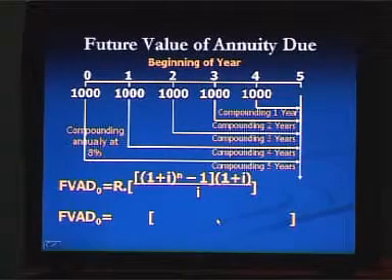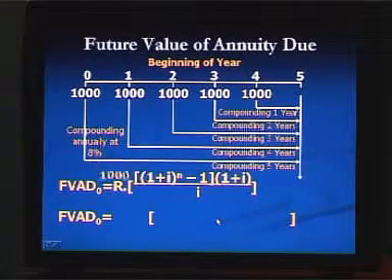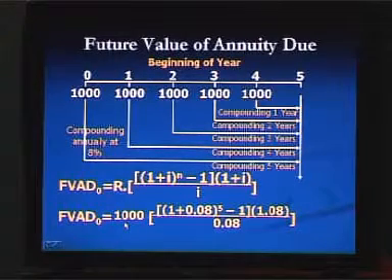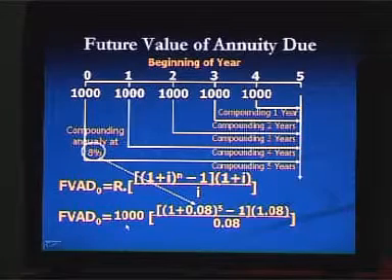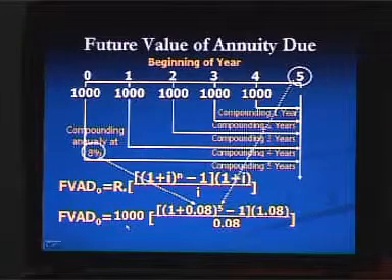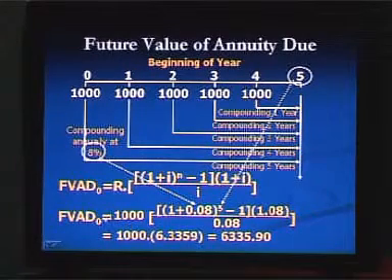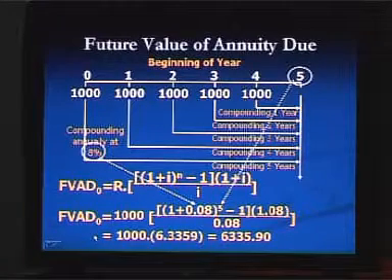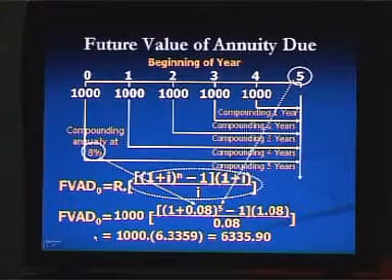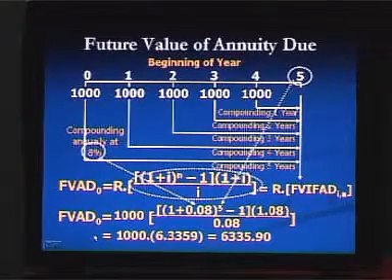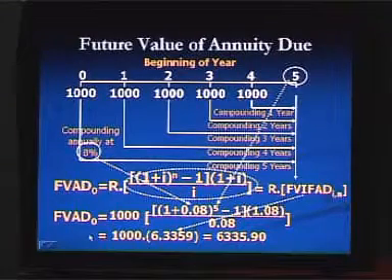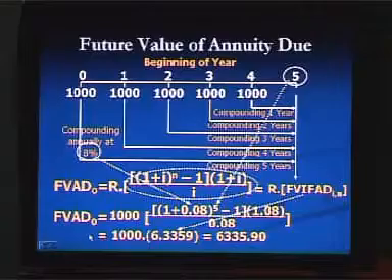In the formula, the R, the money you are depositing in each installment, that will be taka 1000, and the compounding interest rate I is equal to 0.08 and number of periods n is equal to 5. So, the future value of annuity due will be taka 6335.90. Again, the second part of the formula, this is called future value interest factor of annuity due, and you can directly get this number from the table of future value annuity factor of annuity due.